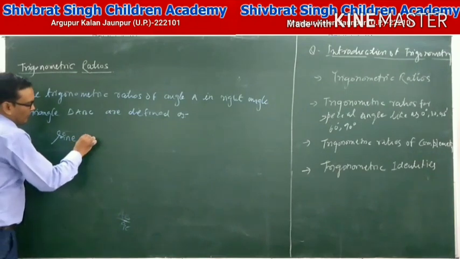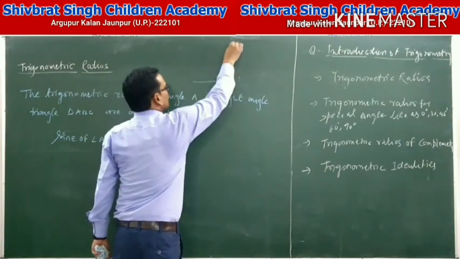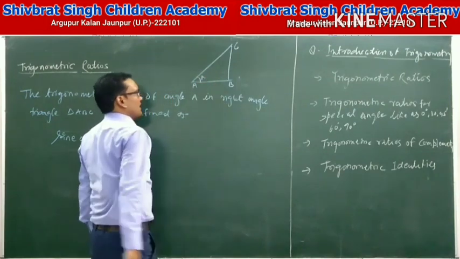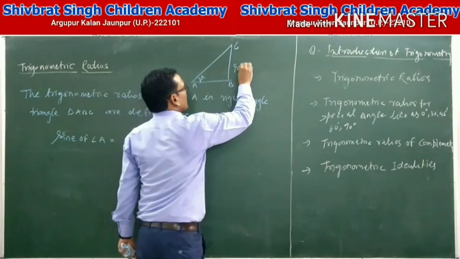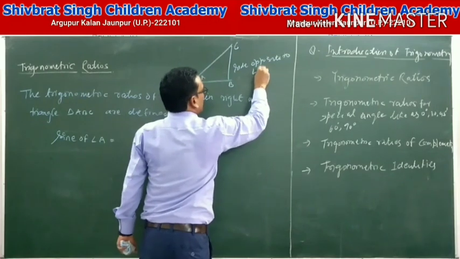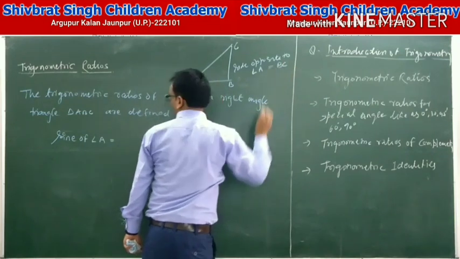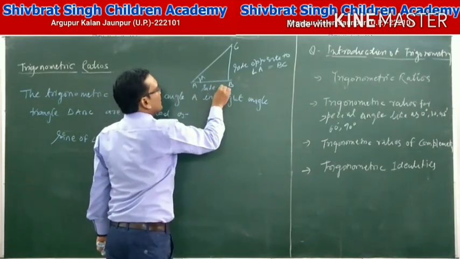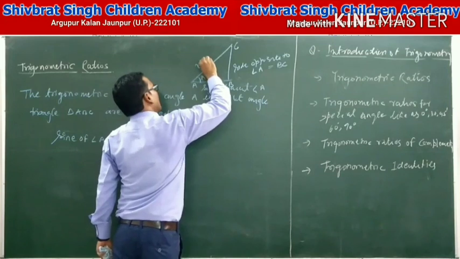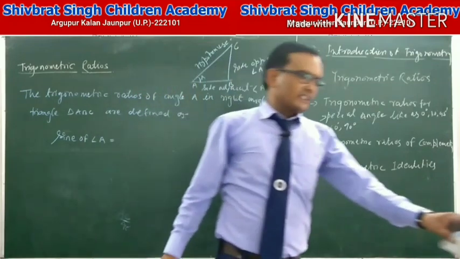Sine of angle A: in right angle triangle ABC, for angle A, BC is the side opposite to angle A, AB is the side adjacent to angle A, and AC is the hypotenuse. Define sine A.